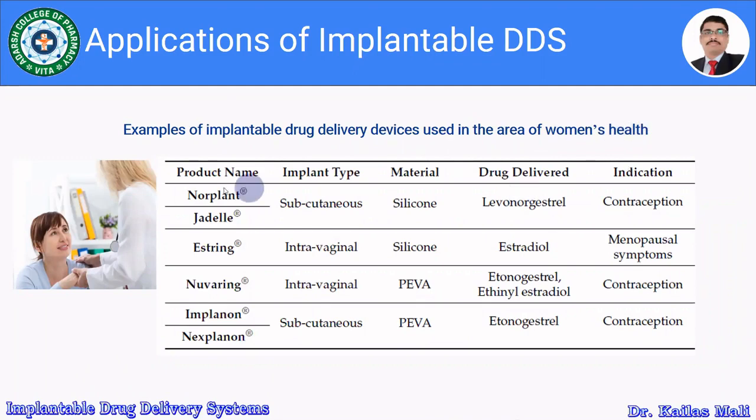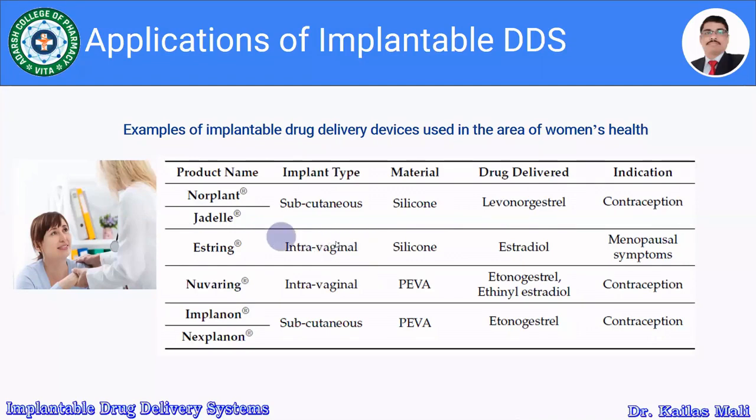There are a few marketed formulations available, like Norplant and Jadelle. It is a subcutaneous type of implant formulated by using silicone polymer, and it contains levonorgestrel, and it is widely used for contraception, that is Norplant and Jadelle.